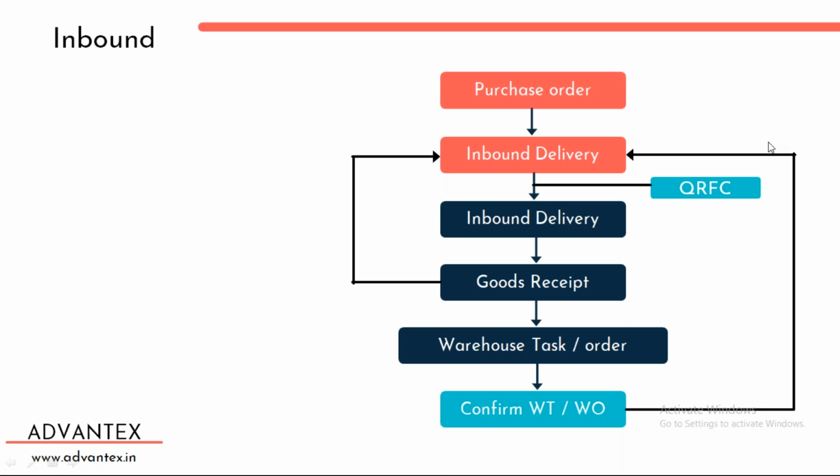Now the purchase order is created and released to the supplier. The supplier will send a confirmation, which we call order acknowledgement, saying that yes, I have received your order and I'll deliver that product on the day that you require it, or before that.